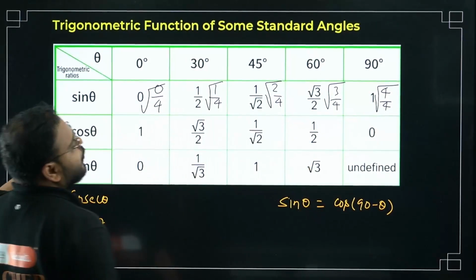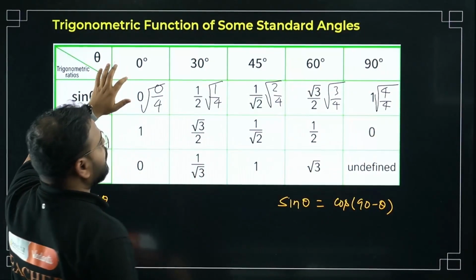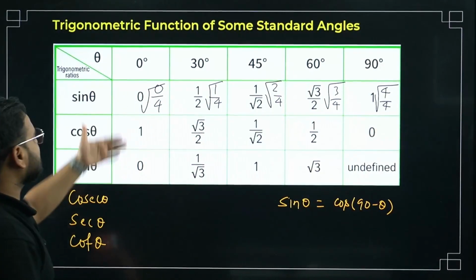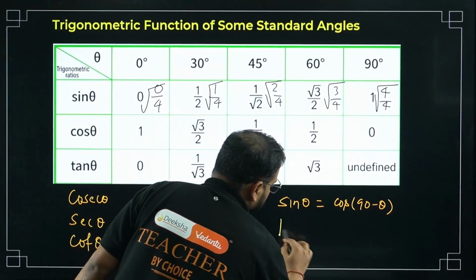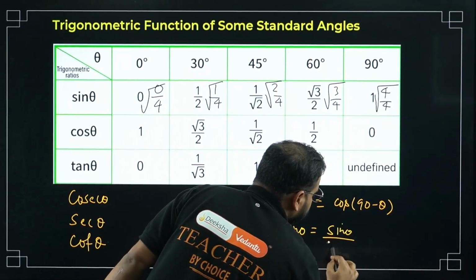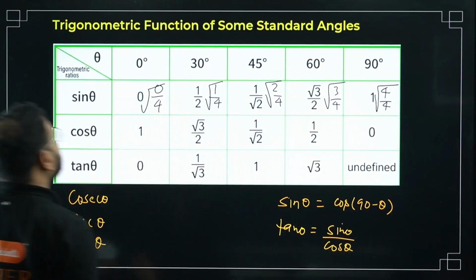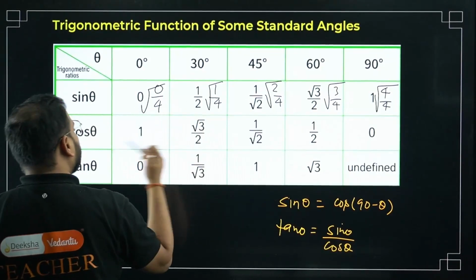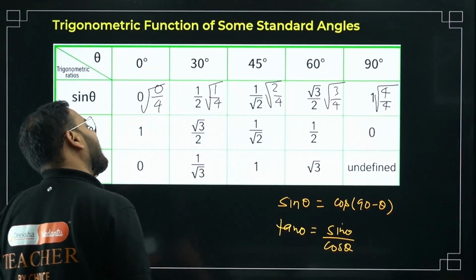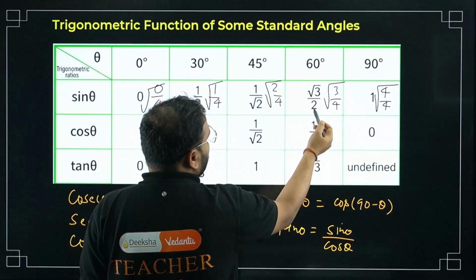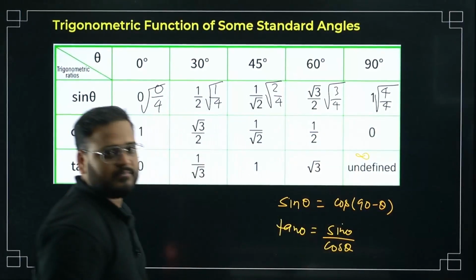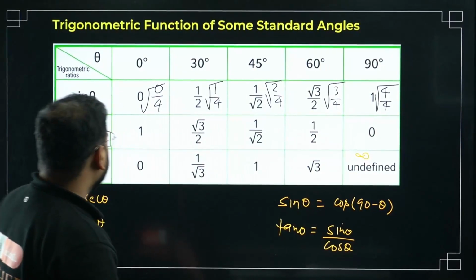Over here now, cos 90 to 0. So here we had 0, here we have 0. Complementary. Now what is about tan bacha? Sin by cos. What is tan, sir? Tan theta is sin theta by cos theta. So take the ratio. 0 by 1 is 0, 1 by 2 by root 3 by 2 is 1 by root 3, 1 by root 2 by 1 by root 2 is 1, and we have here root 3 because if you divide 2 and 2 will get cancelled. 1 by 0, sir, is infinity, so undefined.